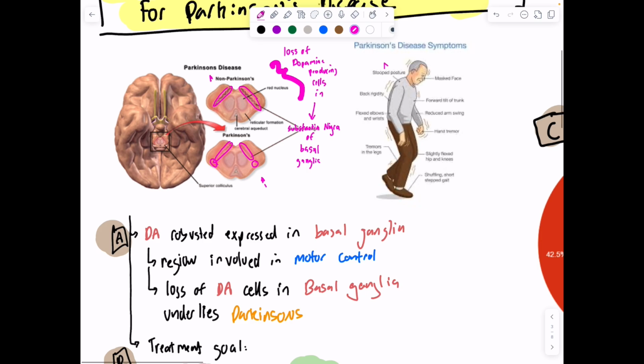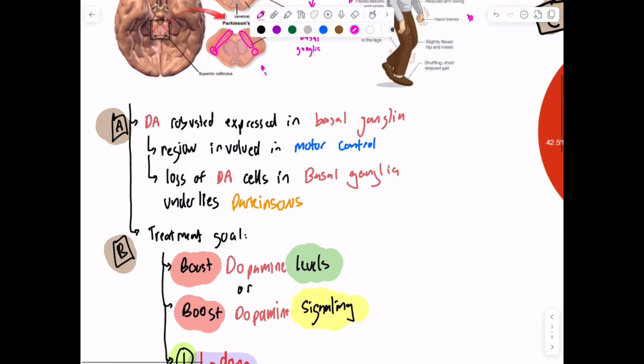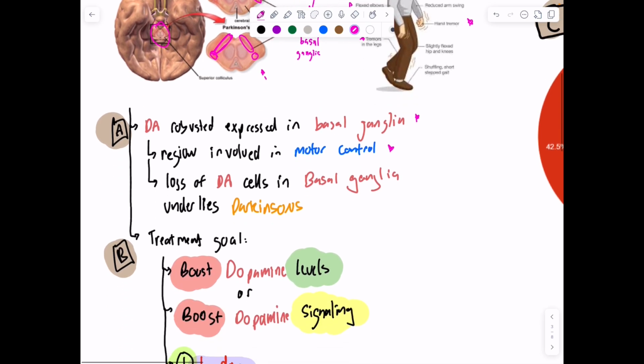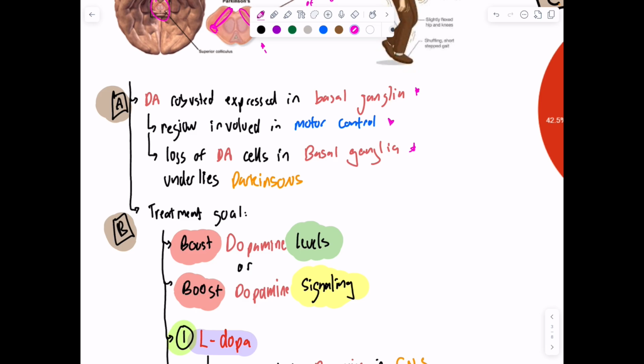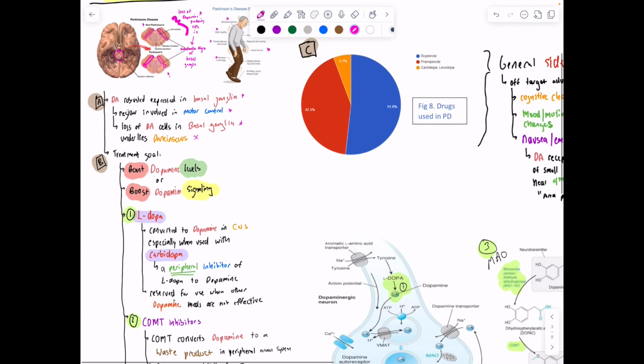So Parkinson's: stooped posture, back rigidity, flexed elbows, tremors in the legs, hand tremor, poorly modulated movements, poorly controlled movements, and this is believed to be a result of the loss of dopamine in particular. So dopamine is robustly expressed in the basal ganglia, which is a region involved in motor control. Right here, we're seeing the most caudal part of the basal ganglia, the substantia nigra, and loss of the dopamine cells of the basal ganglia underlies Parkinson's. If you want to treat Parkinson's, the treatment goal is to boost dopamine levels or to boost dopamine's signaling.